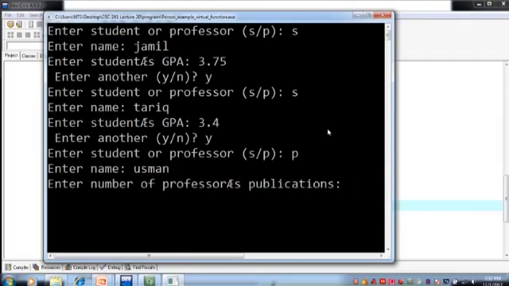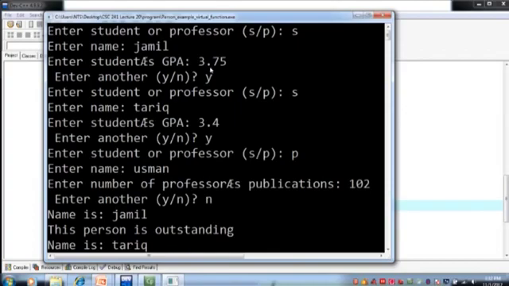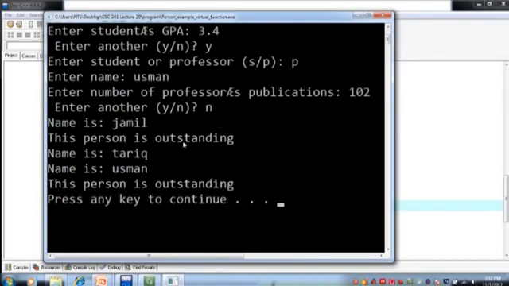So enter number of professor's publications, let's say 102, so it should say the professor is outstanding. Do you want to add another record? We say no. Now it displays all the records. So name is Jamil, this person is outstanding. Why? Because Jamil's GPA is 3.75, right?